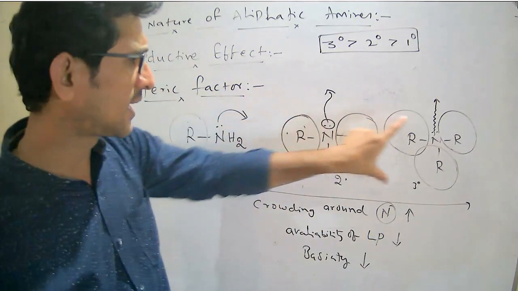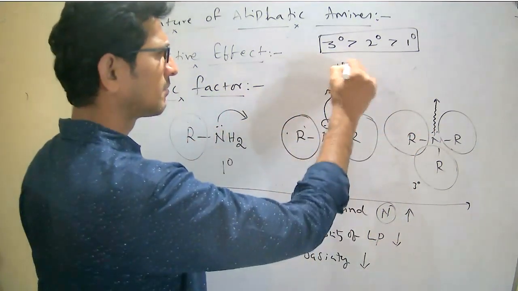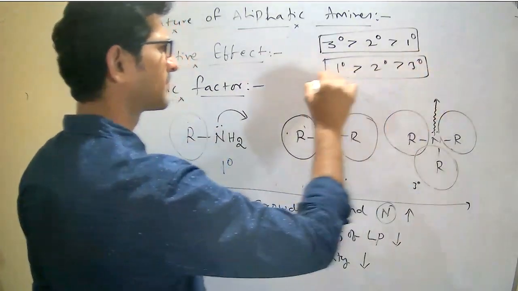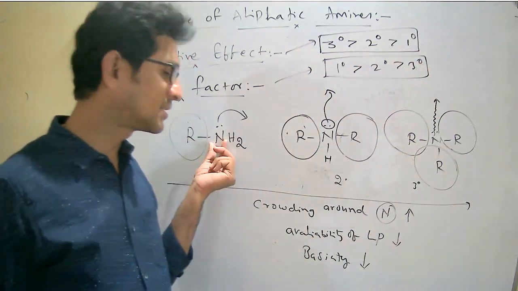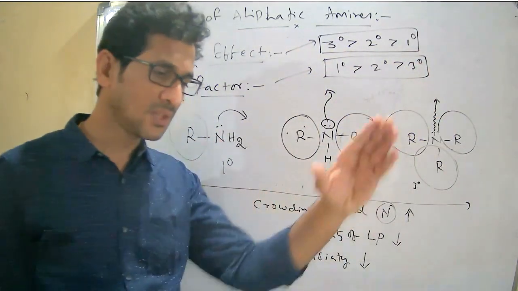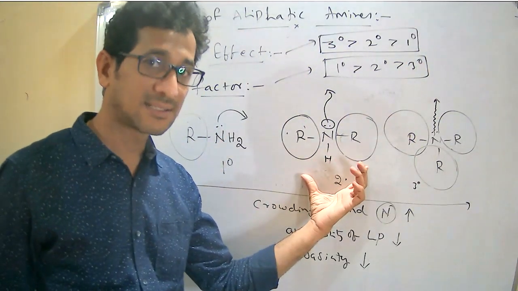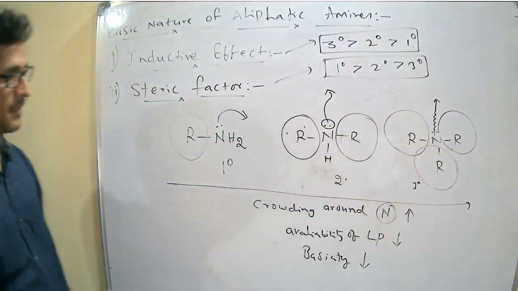Among primary, secondary, and tertiary, the primary is more basic than the remaining two. Why? Because here it is free, easily approachable, while secondary is somewhat difficult, tertiary more difficult. Right.